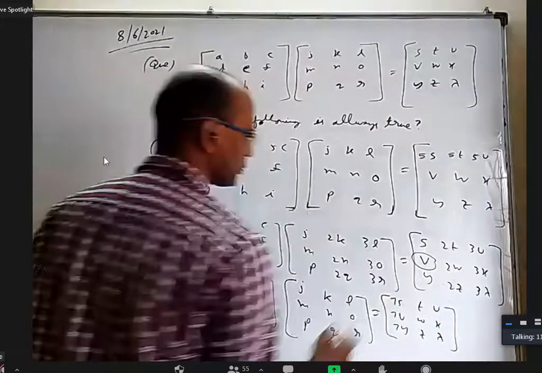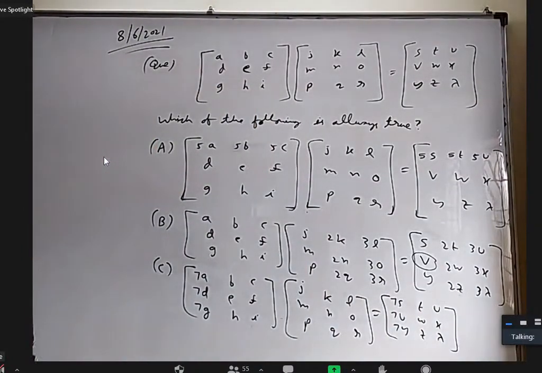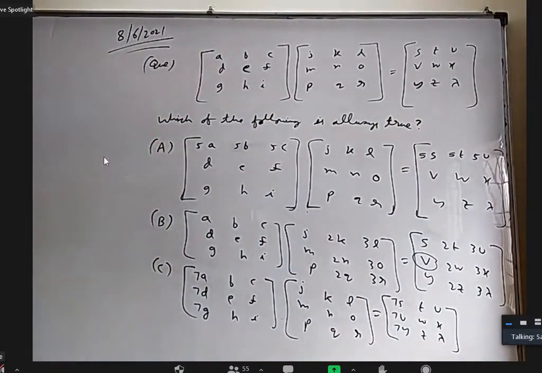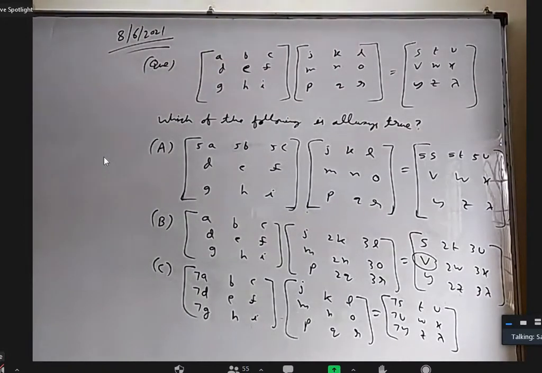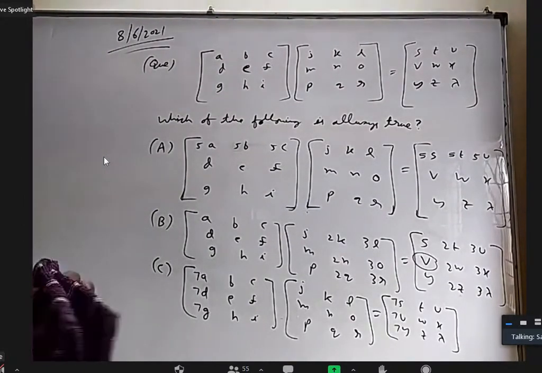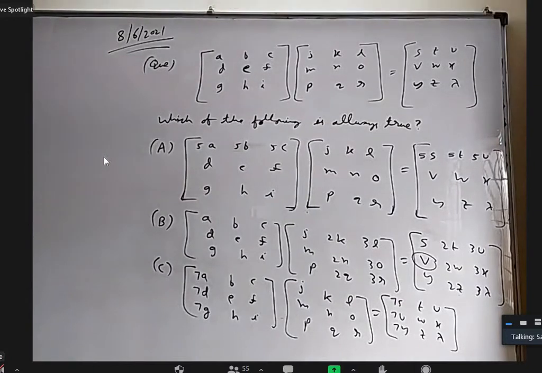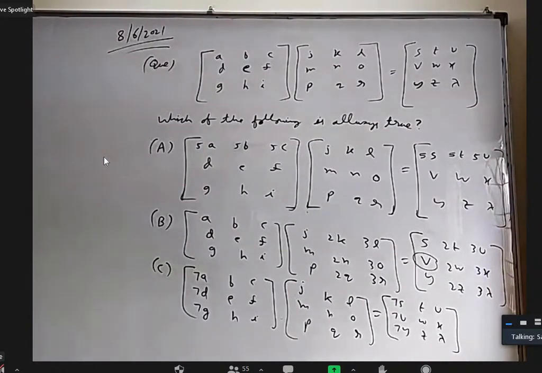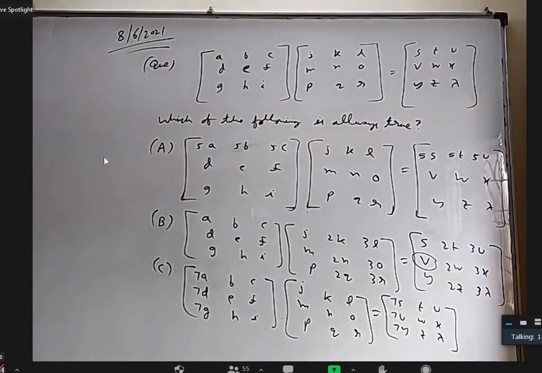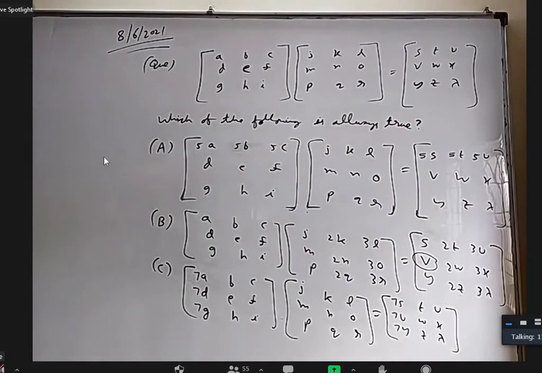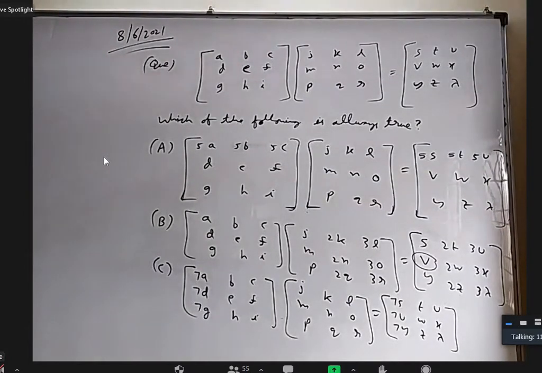Sir, all options can be true, sir. Okay, that is your option. Okay, let us see. Whatever you feel like you tell, not an issue. Right or wrong, we'll discuss it. What you feel right, you tell me. Is there more than one other question? All options can be possible, sir. Sir, A and B are true and C is false.